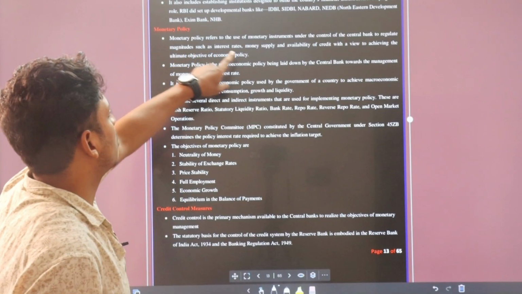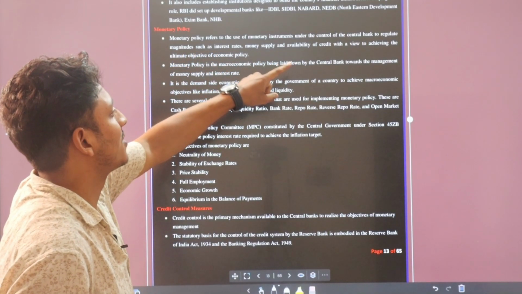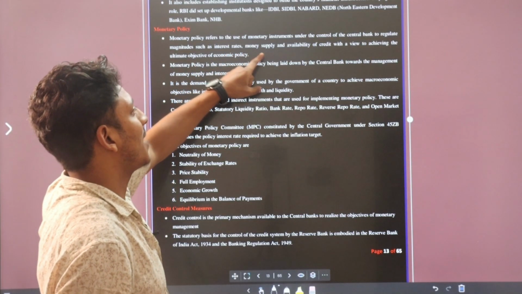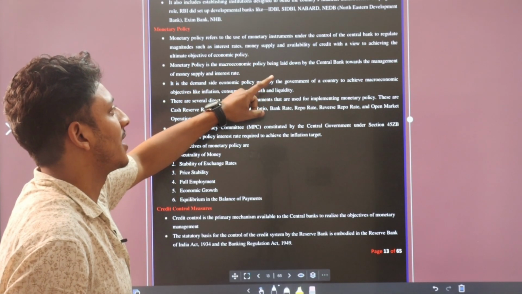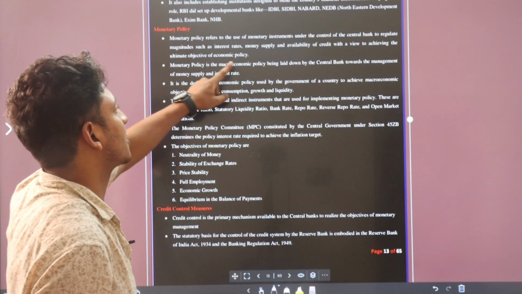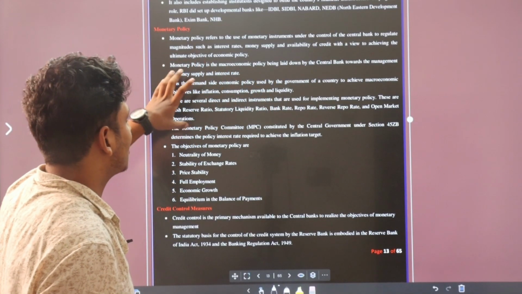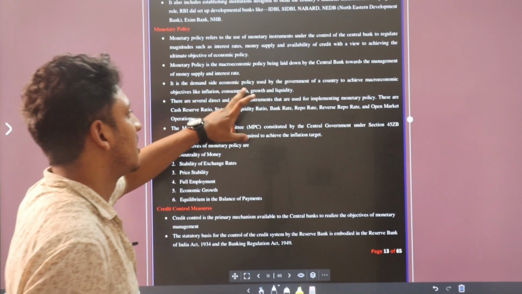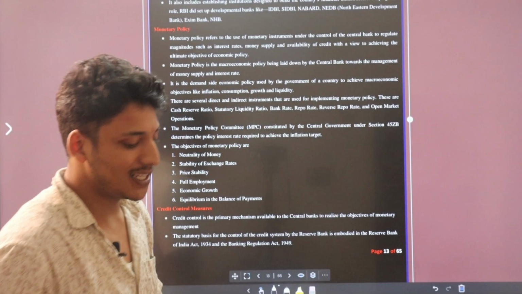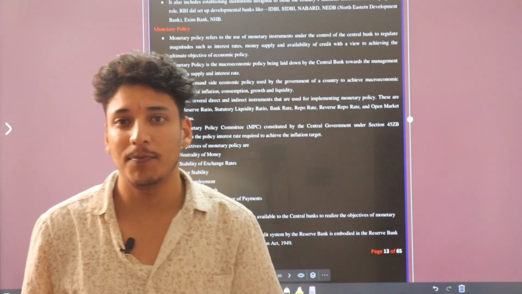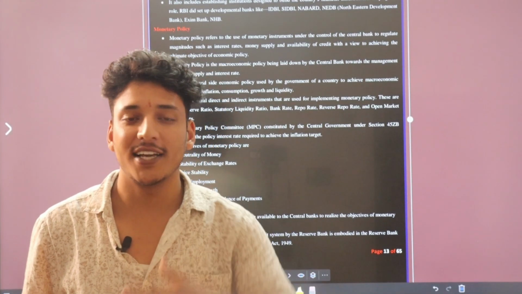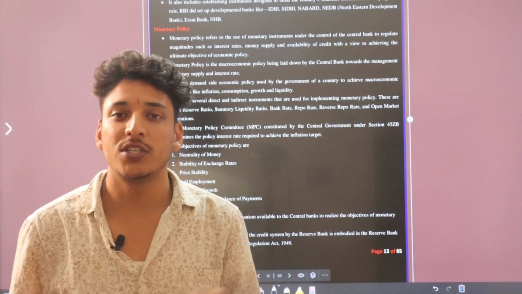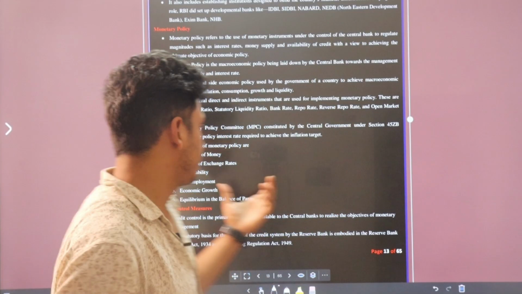Monetary policy refers to the monetary instruments under the control of the central bank to regulate magnitudes such as interest rate, money supply, and availability of credit, with a view to achieving the ultimate objective for the economy. Monetary policy is a macro policy laid down at the central level for the management of money supply. When there is an imbalance in the money supply, then RBI puts forward its monetary policies. I will teach you those monetary policies in the next slide.